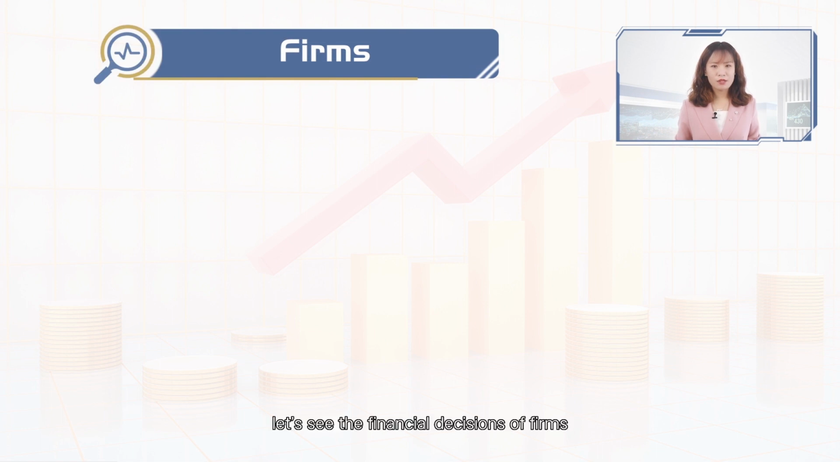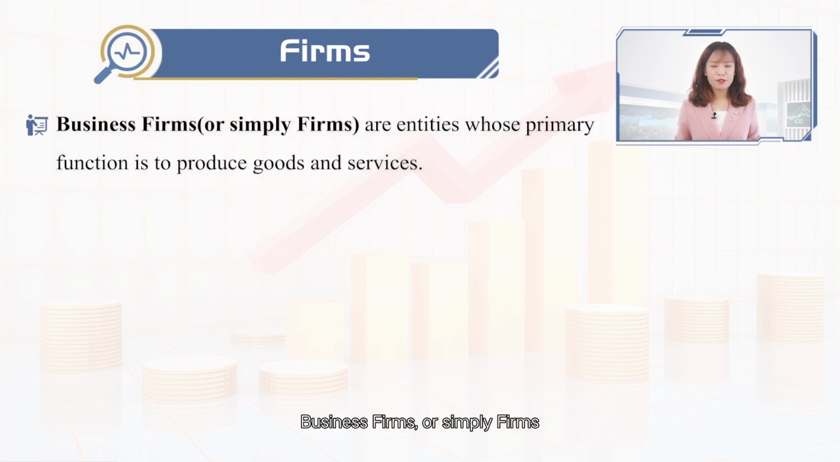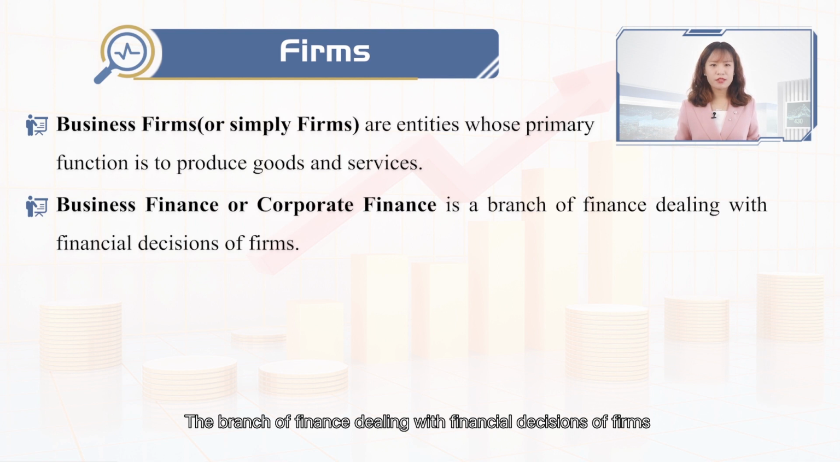Next, let's see the financial decisions of firms. Firstly, what's a firm? Business firms, or simply firms, are entities whose primary function is to produce goods and services. There are some definitions that follow from firms. The branch of finance dealing with financial decisions of firms is called business finance or corporate finance.